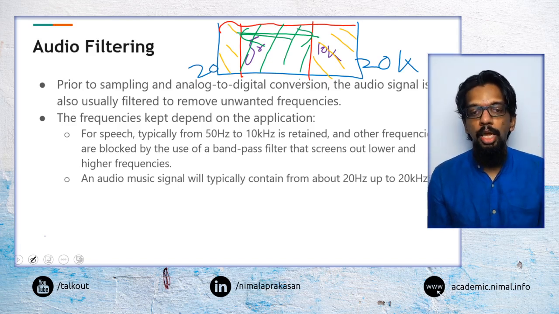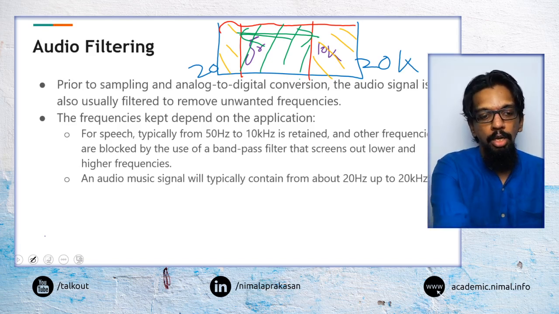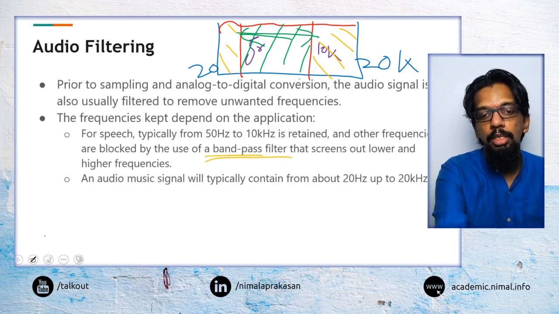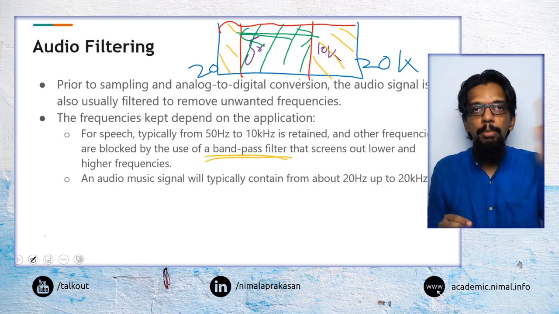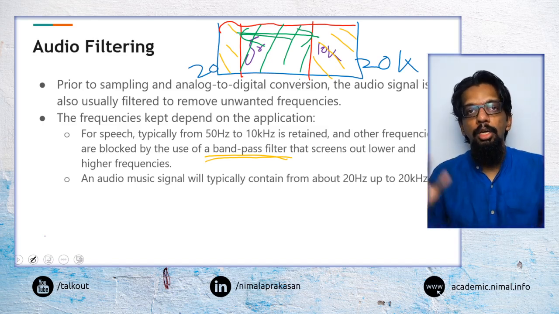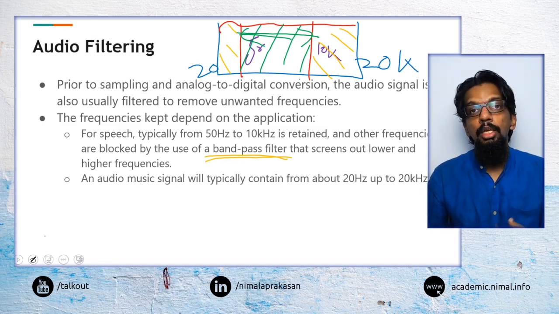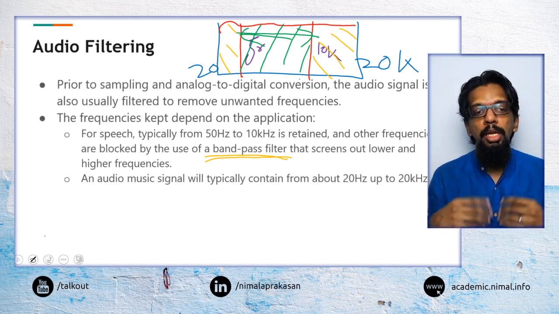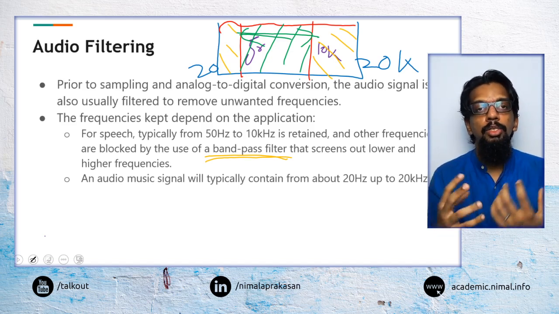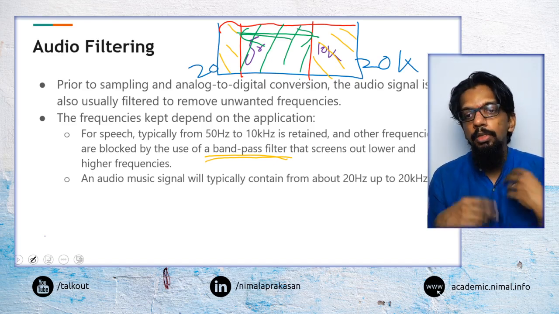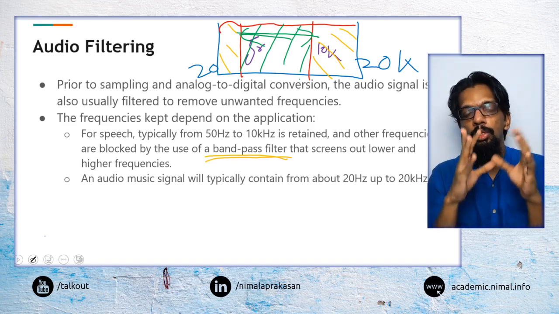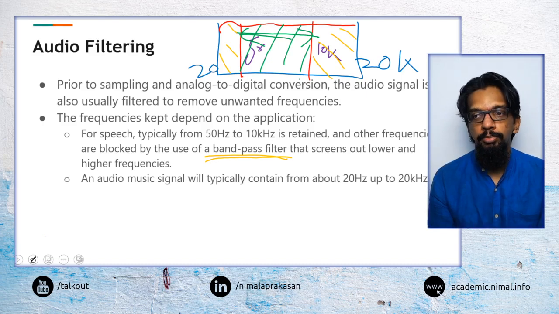So what we would do is use what are called band pass filters. Band pass filters will eliminate certain frequencies, and we will use this tighter frequency range. So the digital information that we will need to represent that can become lower. So that is an option that we will have. And in many ways, in this analog to digital conversion, we will use some form of filtering to do something like this.